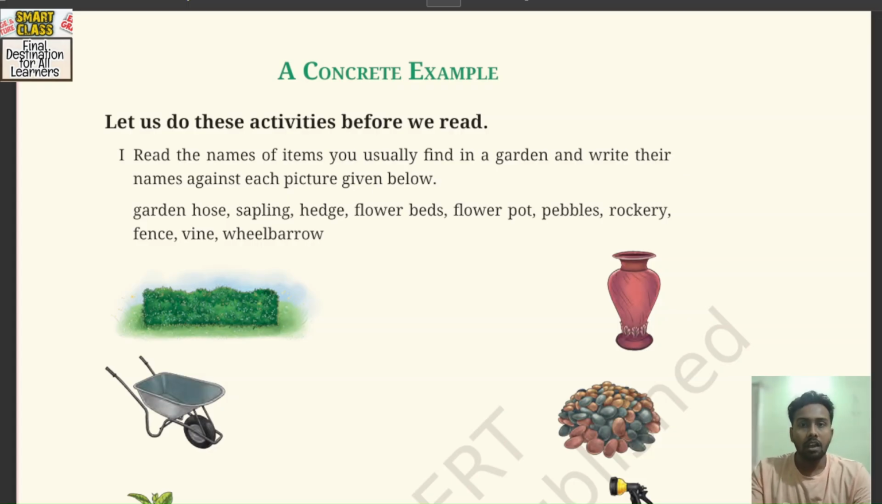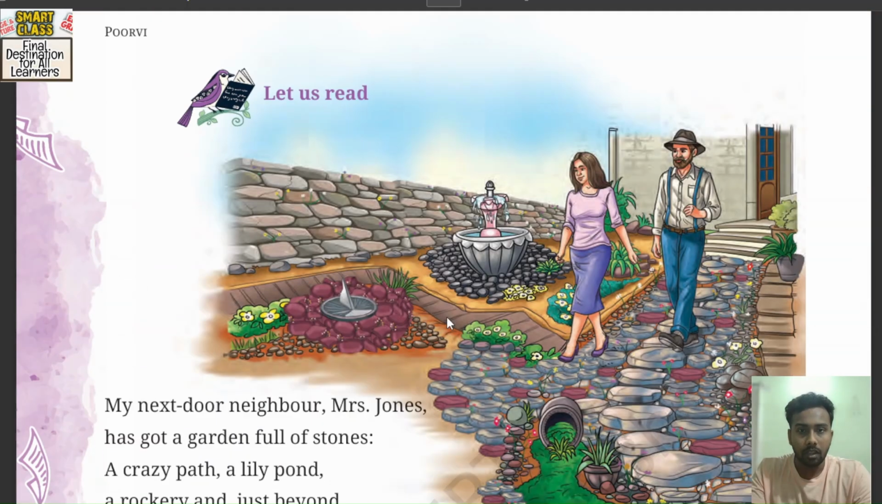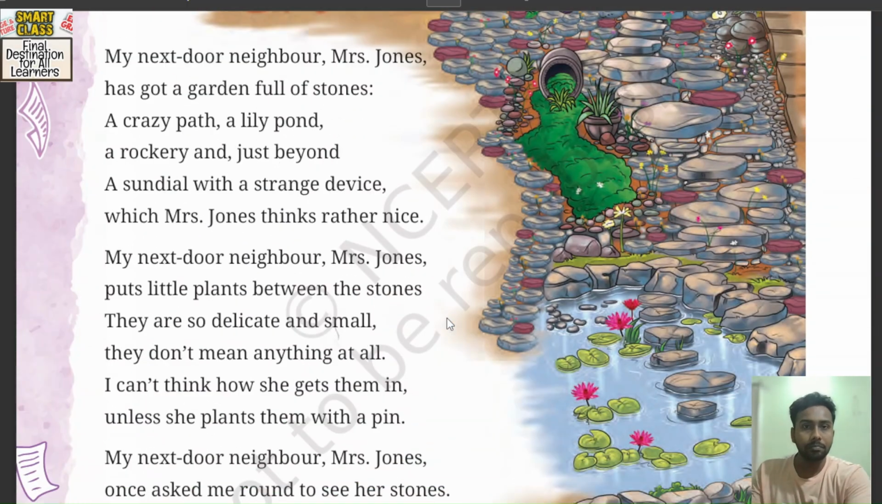So let us start. A Concrete Example. This is a poem. And here you find that there is a character named Mrs. Jones. And as the poem says, Mrs. Jones is the next door neighbor of the speaker. So the summary goes like this.